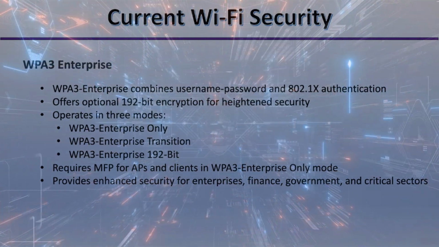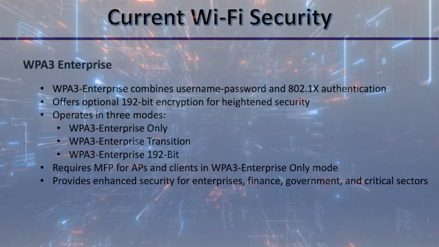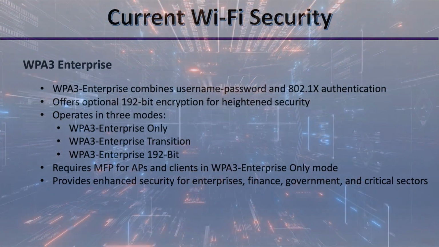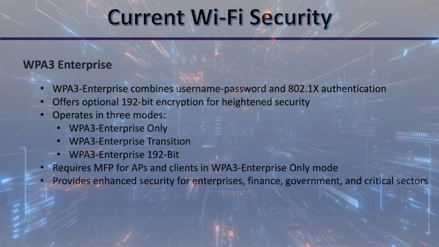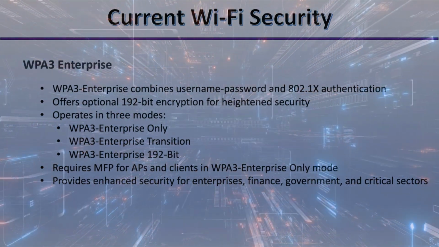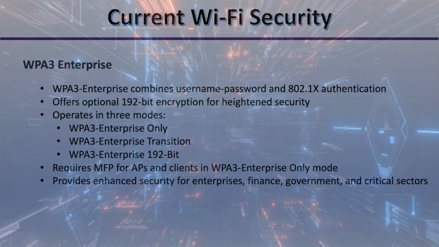And WPA3 Enterprise operates in 3 distinct modes to cater to various network setups and migration scenarios. And these modes include WPA3 Enterprise Only, WPA3 Enterprise Transition, and WPA3 Enterprise 192-bit.